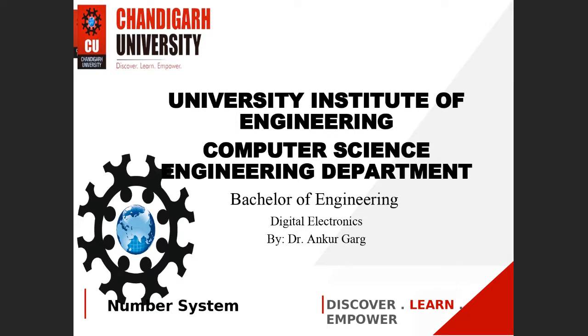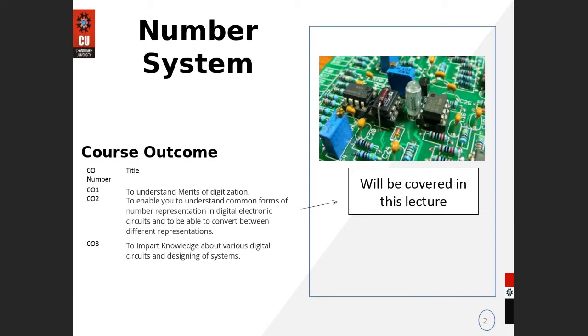The number system is one of the most important parts of digital electronics, because everything in digital electronics deals with the number system. Let me explain one by one what the number system is, how it was introduced in the world, and what the different things related to it are. We have certain outcomes, and you are already aware of them.